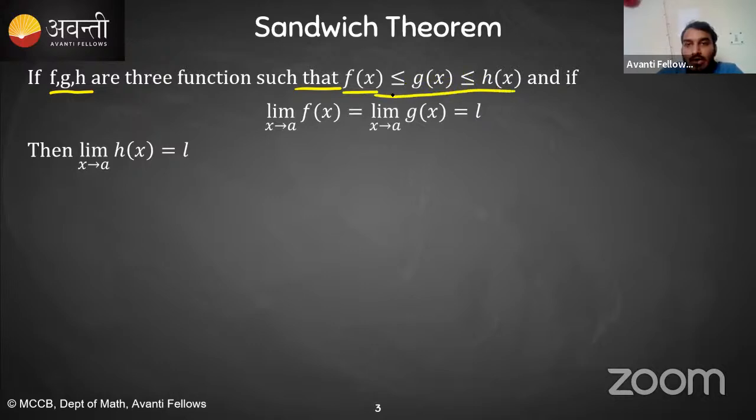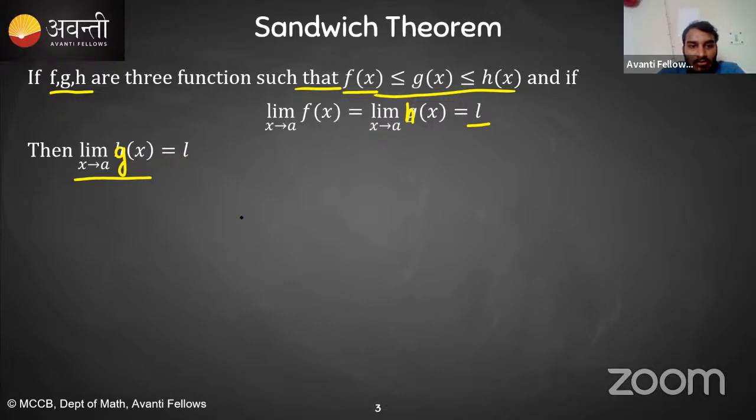It is also given that limit x tending to a of f of x is equal to limit x tending to a of h of x, which is equal to L. Then automatically you can say that limit x tending to a of g of x is L.